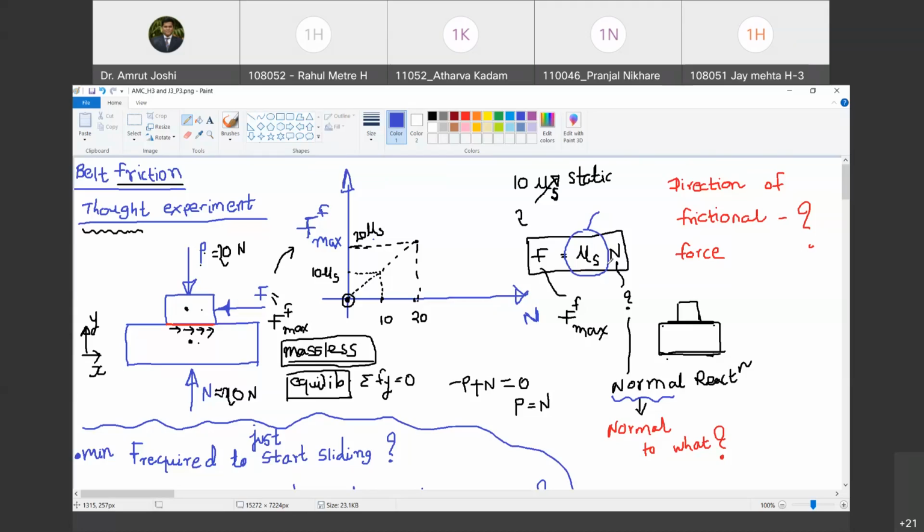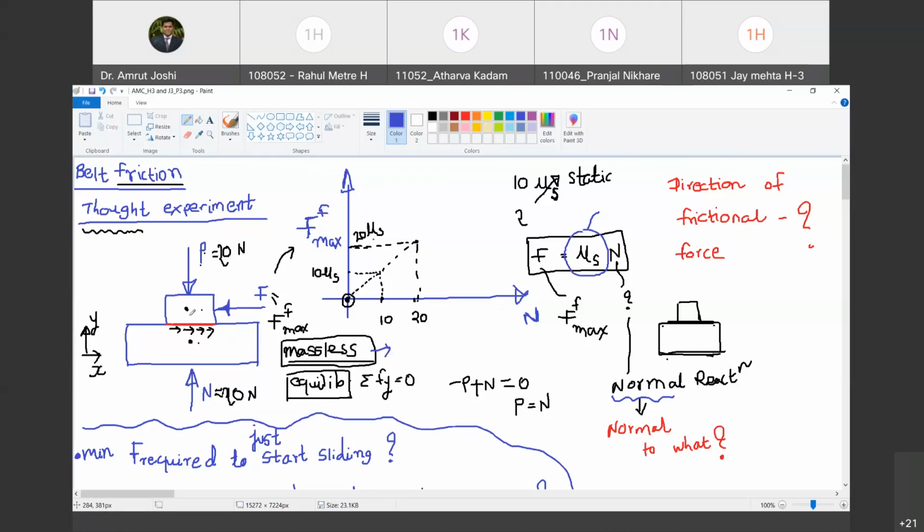Okay. Now, the second question that I am going to ask you is this. When there is no P at all, that means when P equals 0, why don't we require any effort to start sliding? Even a slight force beyond 0 and sliding starts. How is that? Are you with me? Because we assumed that it is massless. No, this has nothing to do with the assumption of massless. I assumed massless for only one reason: if these are not massless objects, then P can never be equal to 0.